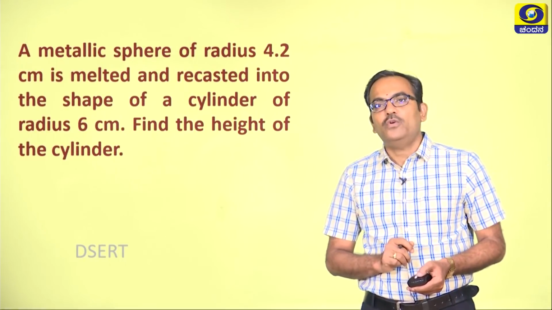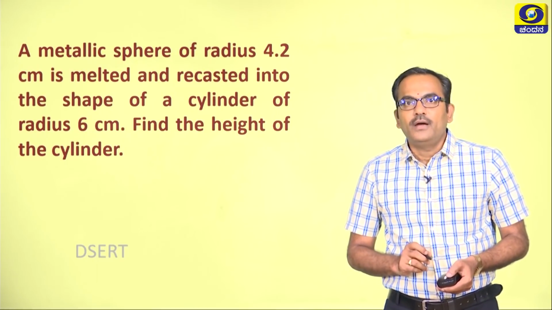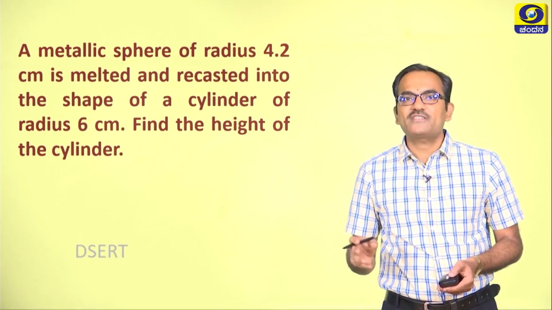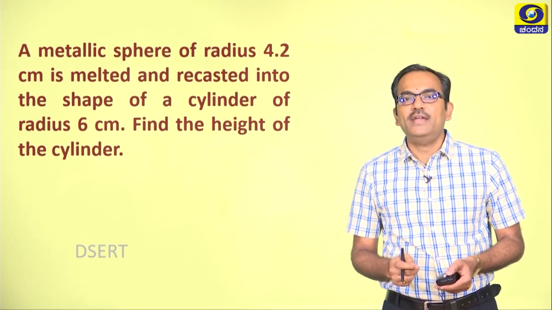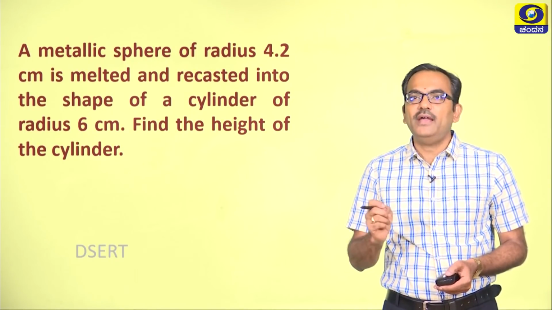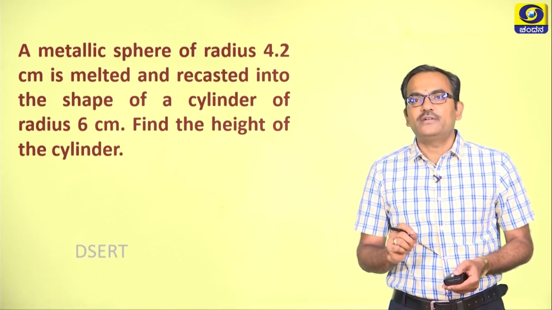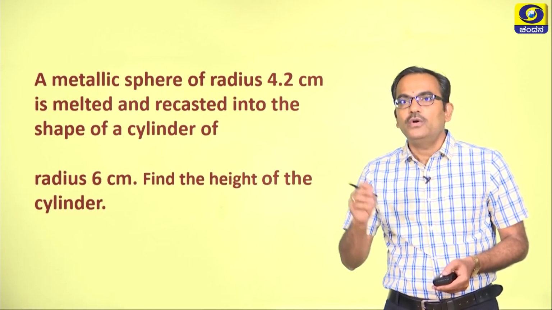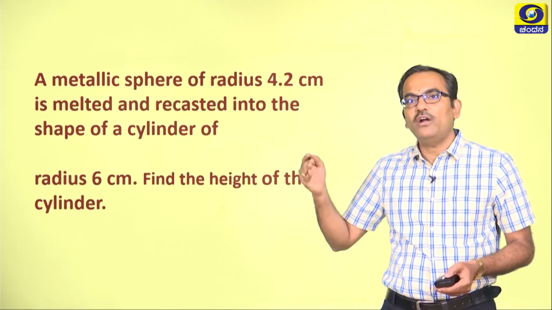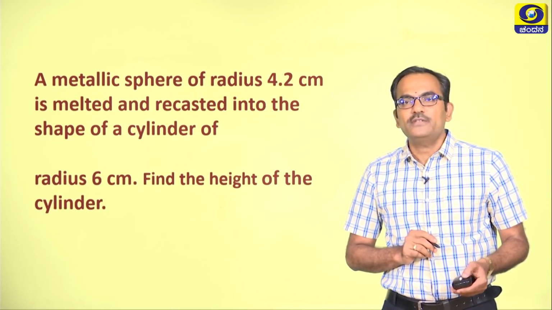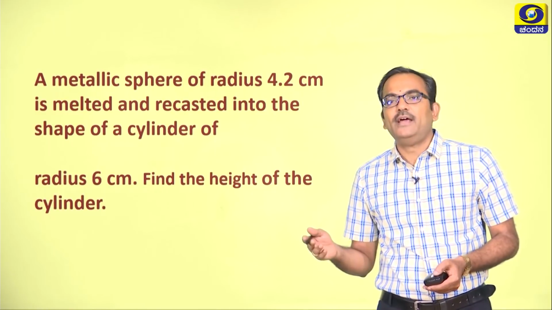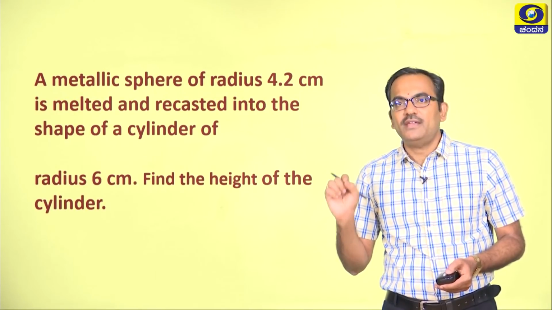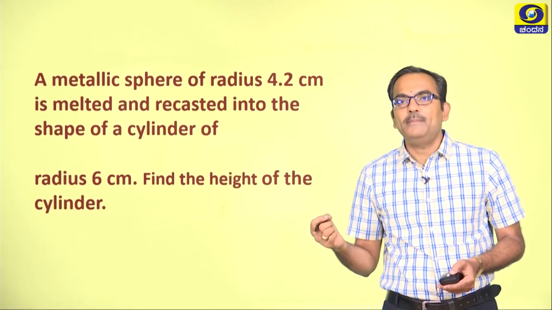Now, let us move on to another problem. A metallic sphere of radius 4.2 centimeter is melted and recast into the shape of a cylinder of radius 6 centimeter. Find the height of the cylinder. Dear children, while noting this type of question, I advise you to write down the question in every alternate line, because when you read the question for the second time, you can mark a few parts in a different color and your answer will be easy.